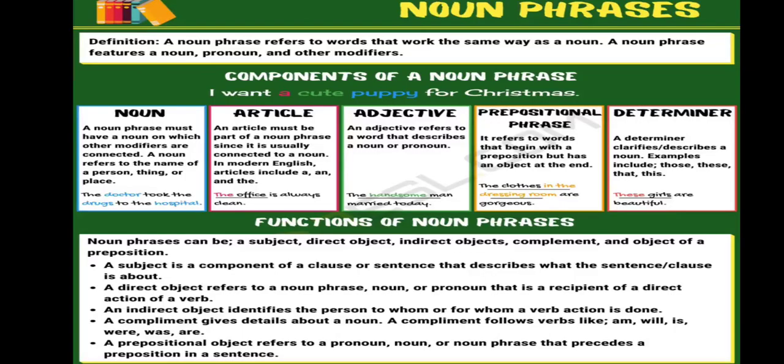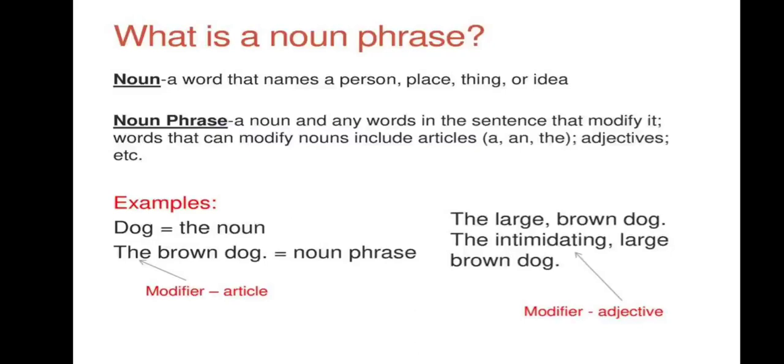Now these are the main functions of noun phrases. Okay, children. Noun phrases can be a subject, direct object, indirect objects, complement and object of a preposition. Okay. Read all the lines very carefully. Okay. Let's do some examples so that you can understand it in a better way.